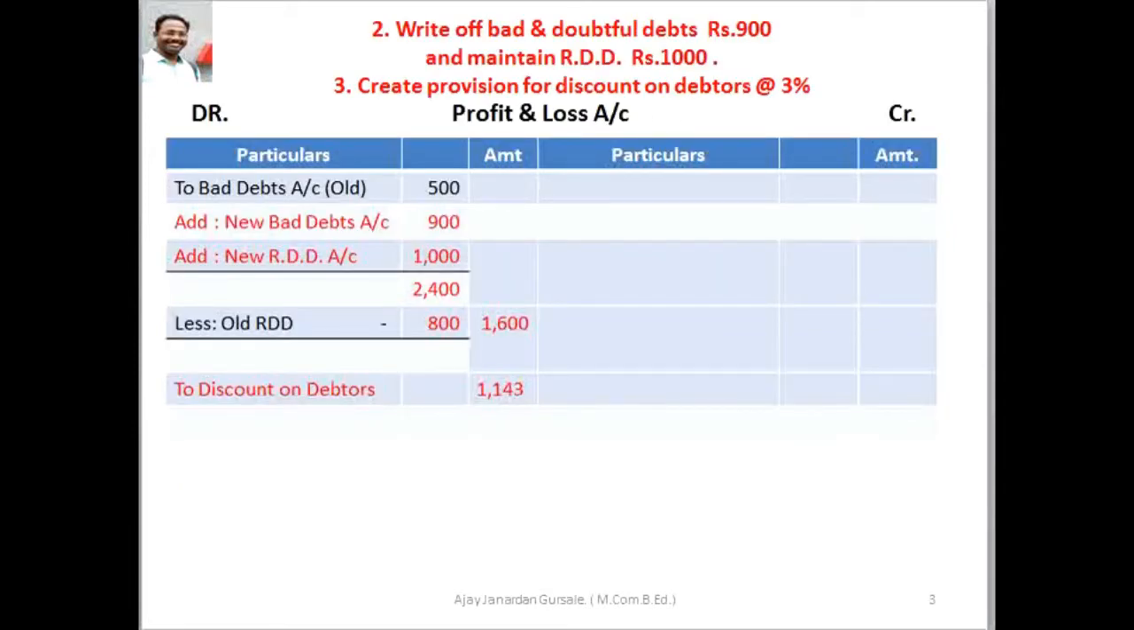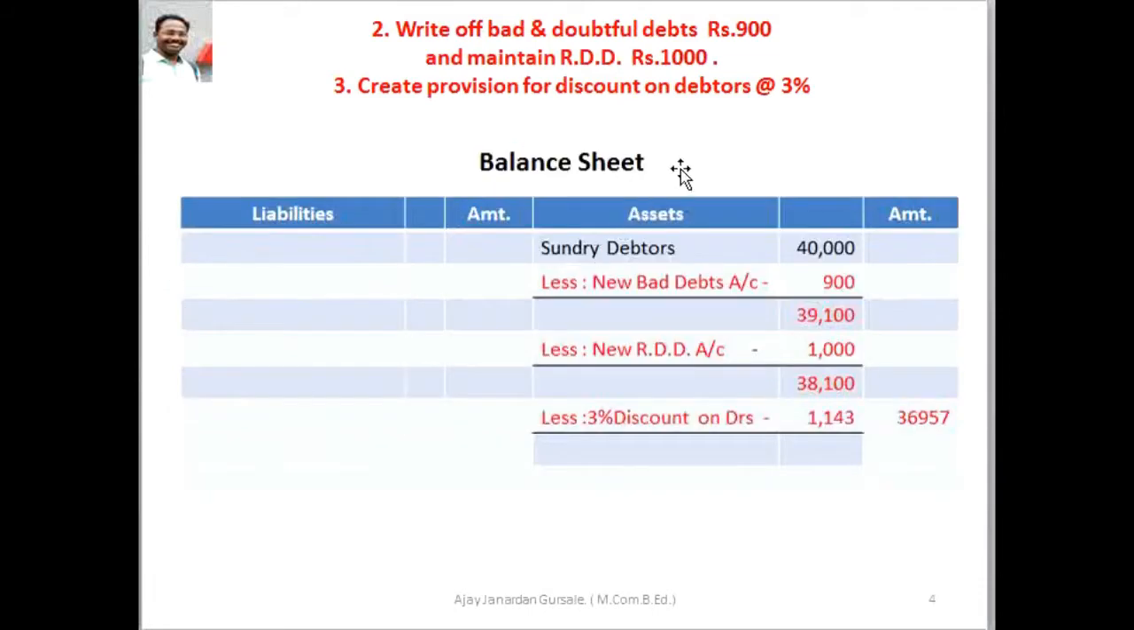The second adjustment and third adjustment: write off bad and doubtful debts rupees 900 and maintain RDD rupees 1000, which is new bad debts. Here this is the figure rupees 900, which is a ready figure given of new bad debts and new RDD. And the adjustment number 3, create provision for discount on debtors at the rate 3% per annum. We see the first effect for the same.